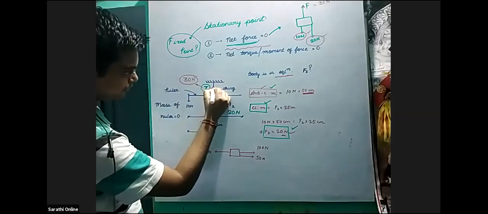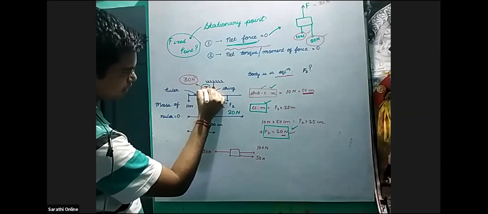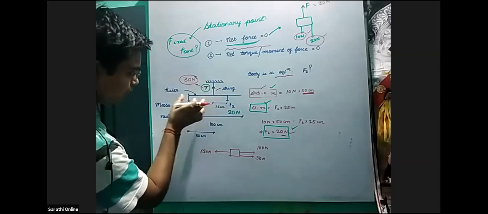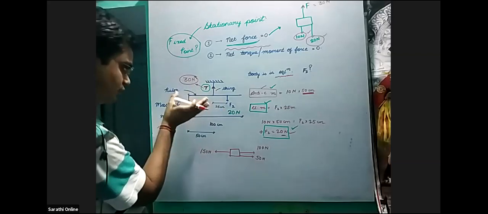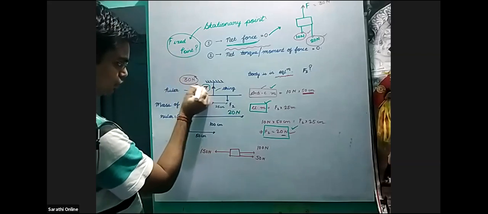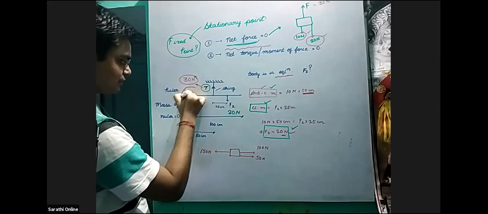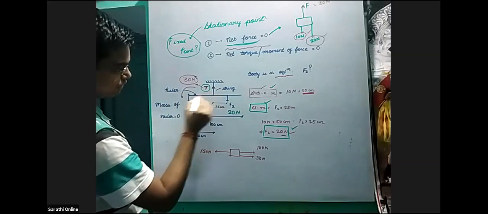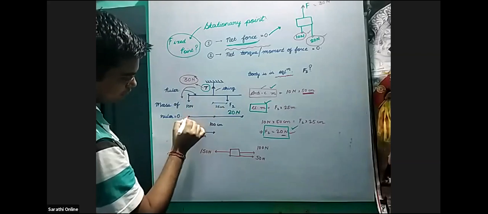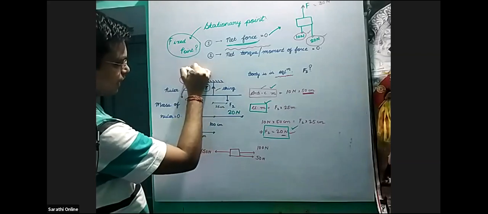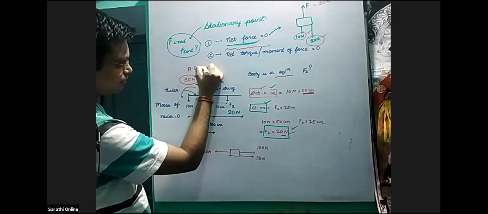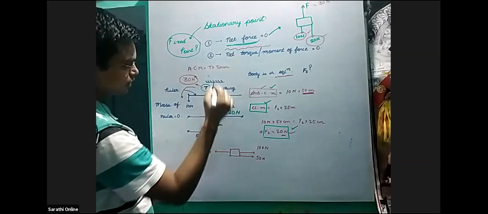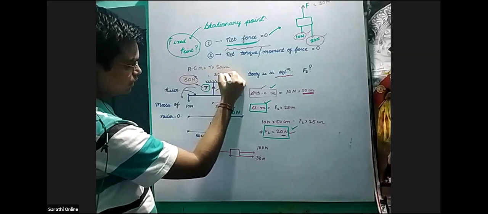This tension T is producing an anti-clockwise moment. Due to T, the rotation will be like this on this point. So T into 50: the anti-clockwise moment will be T into 50 centimeters, equal to 30 newtons into 50 centimeters, which is 1500 newton centimeters.